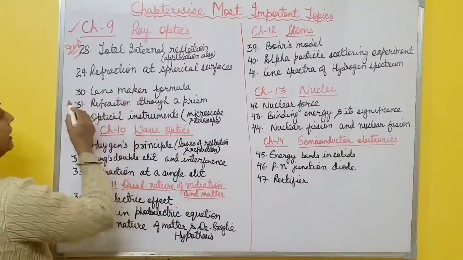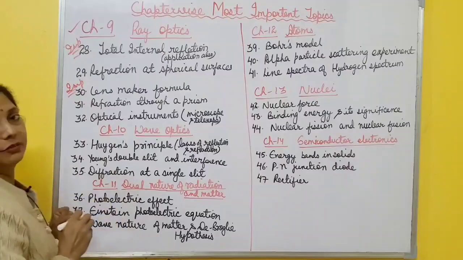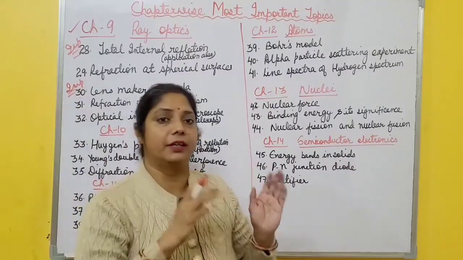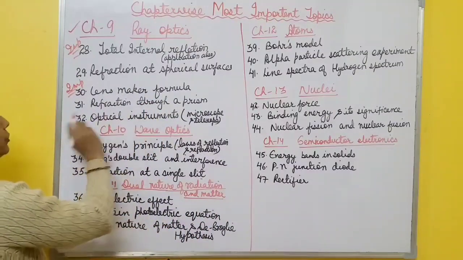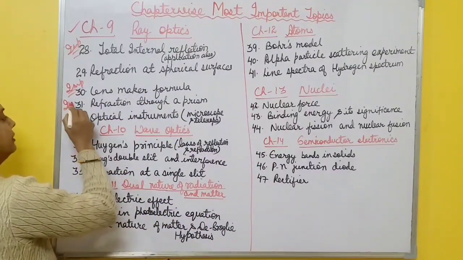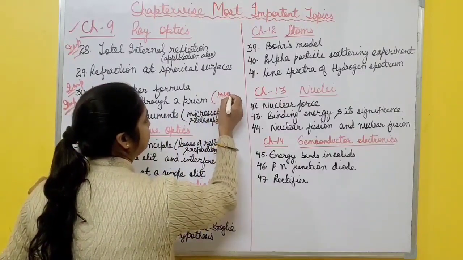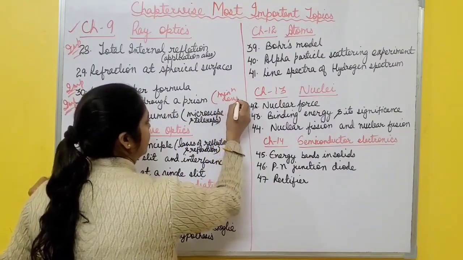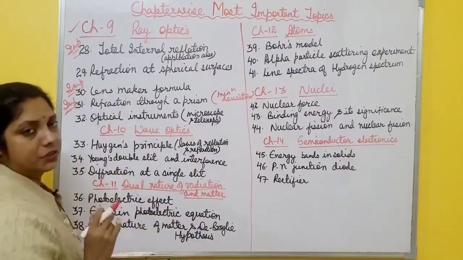Then after that, the lens maker formula, which is very, very, very important. The lens maker formula is also for when a ray travels from rarer to denser or denser to rarer, every case. Then refraction through a prism. This topic is also very, very important, especially you have to derive the relation for minimum deviation, and numericals also come from this topic, minimum deviation. So you must revise this topic very thoroughly.